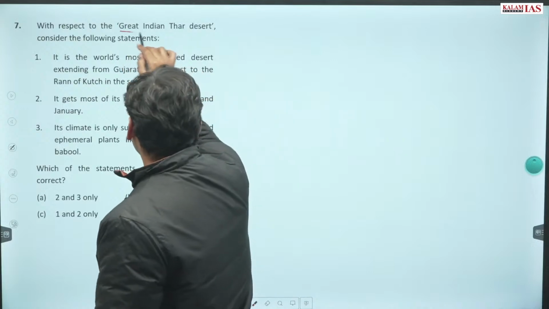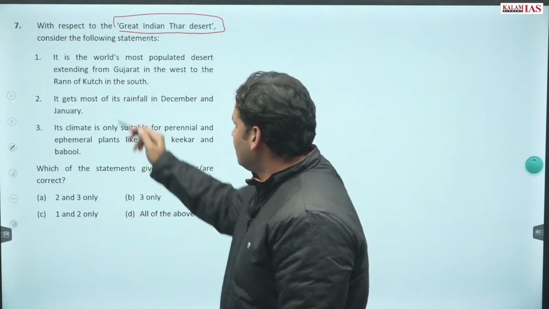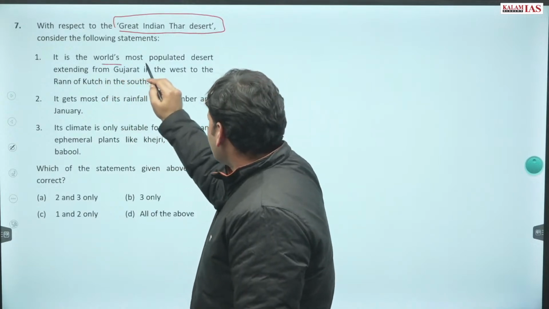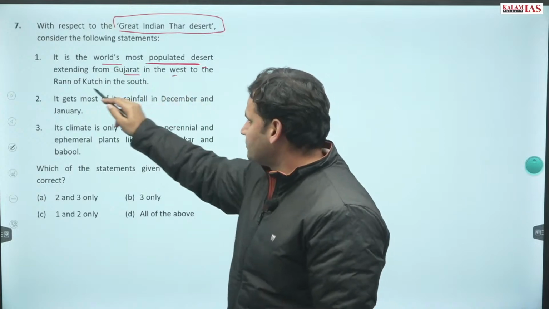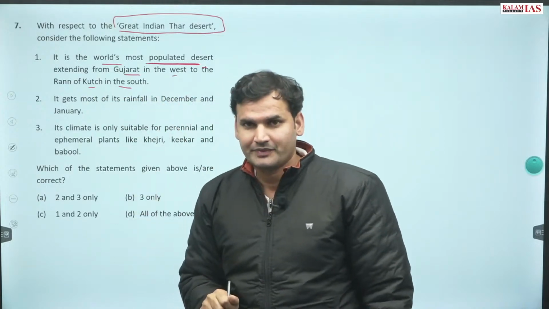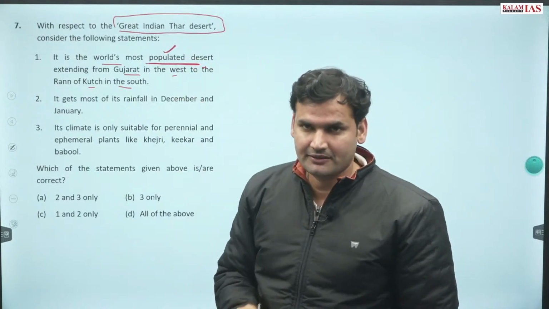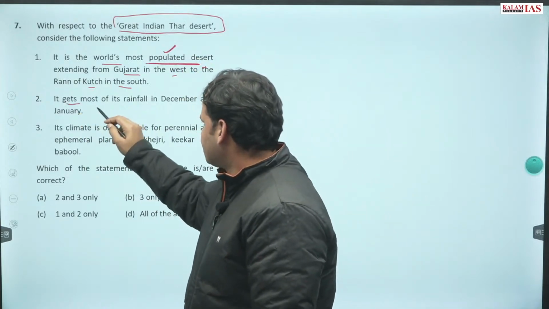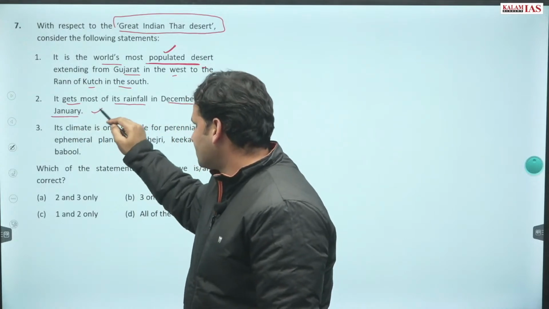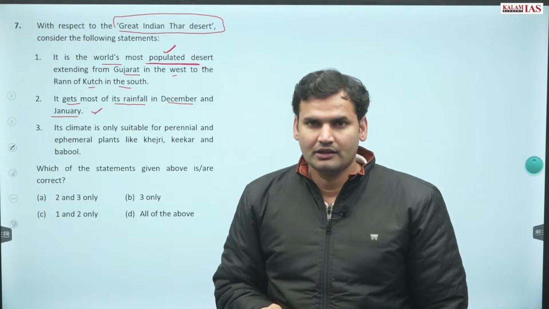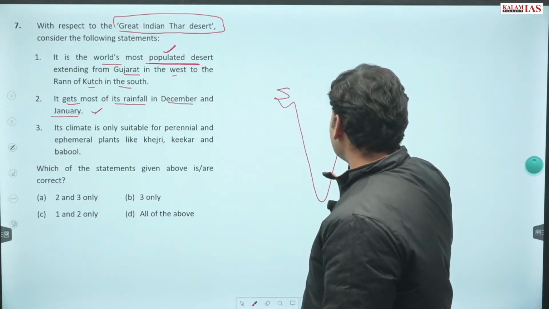With respect to the Great Indian Thar Desert, consider the following statements. It is the world's most populated desert, extending from Gujarat in the west to the Rann of Kutch in the south. Yes, definitely the most populated desert. It gets most of its rainfall in December and January. This statement is also true, because in the case of Rajasthan,